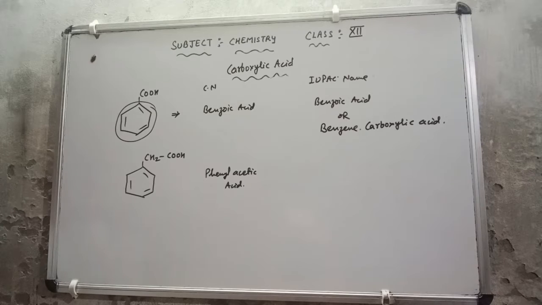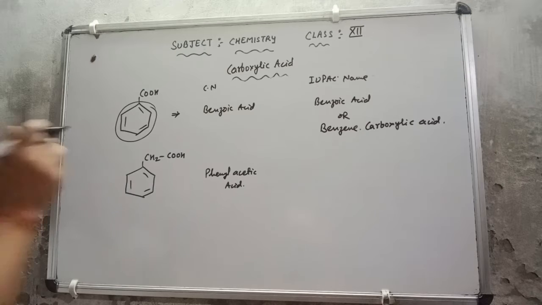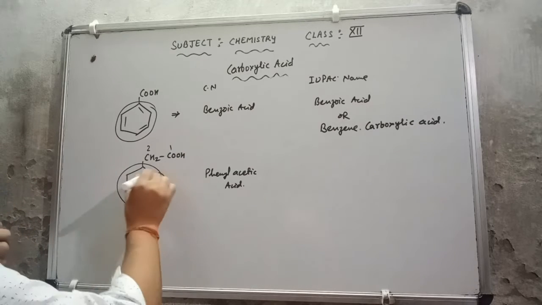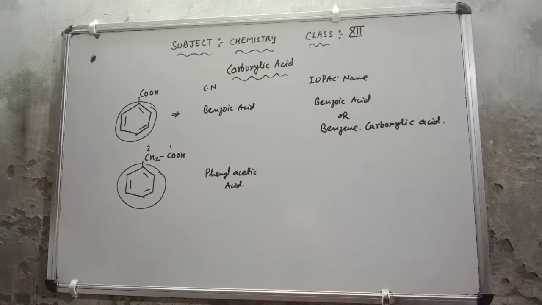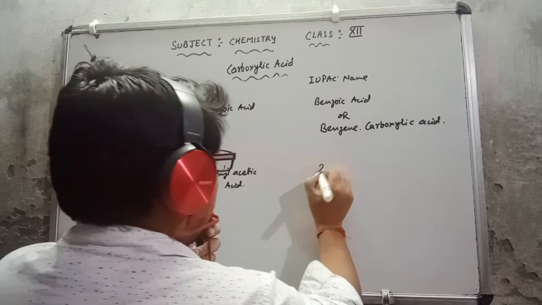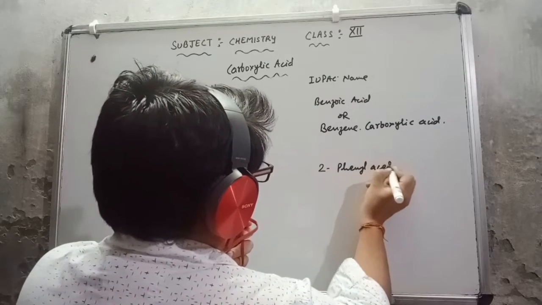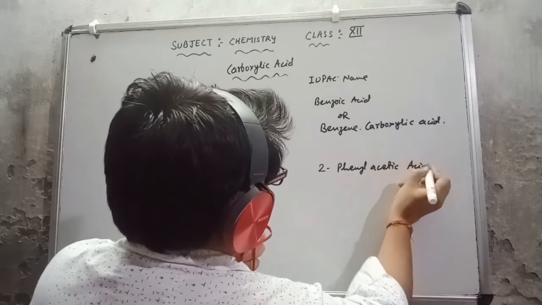Now for the IUPAC naming, I will number from the side from which the carboxylic group is nearest. So this will be 1 and 2. On the second carbon the phenyl group is lying, so I can say this is 2 phenyl, and for 2 carbons this is acetic acid, so the name comes out as 2 phenyl acetic acid.